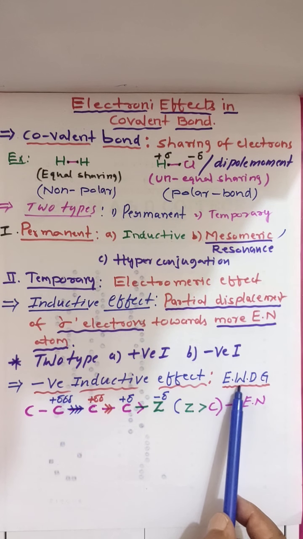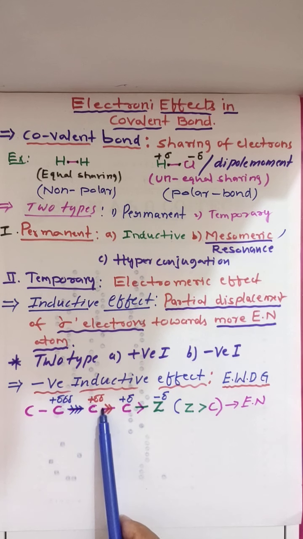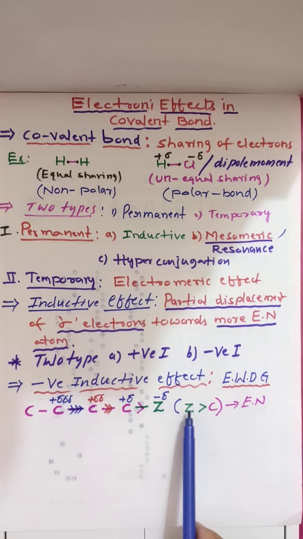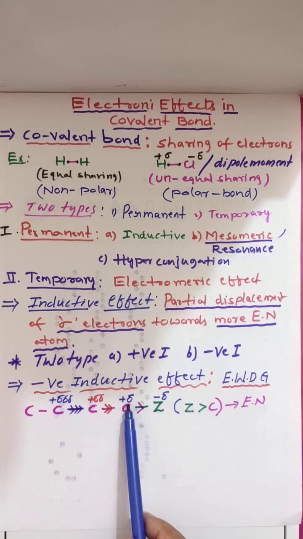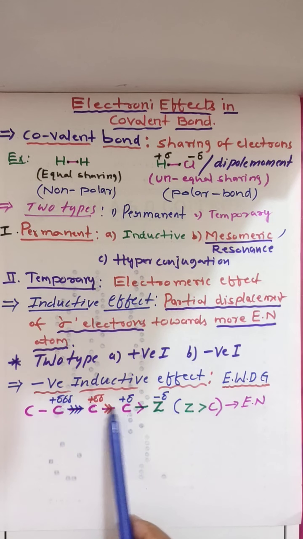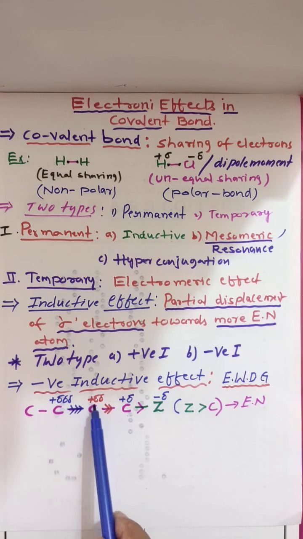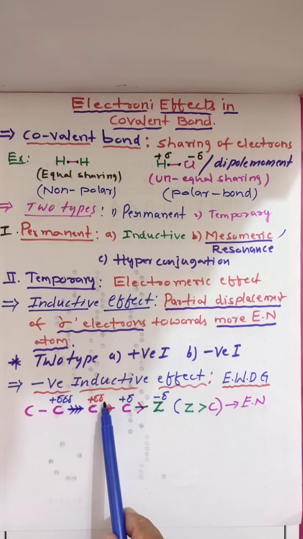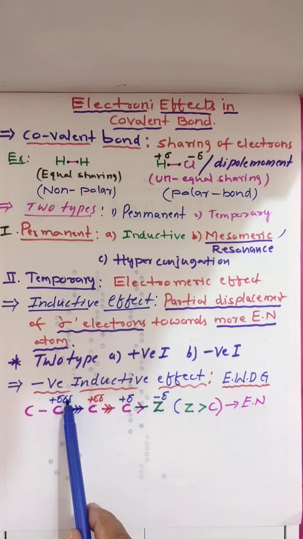What is an electron withdrawing group? It means the group or atom which is more electronegative than carbon. Z here is more electronegative than the carbon. Temporarily negative, and it is positive when it pulls the electron. Here positive charge, here plus 2 delta I am writing, meaning it is less than this. 3 delta I am writing means it is even less than this.